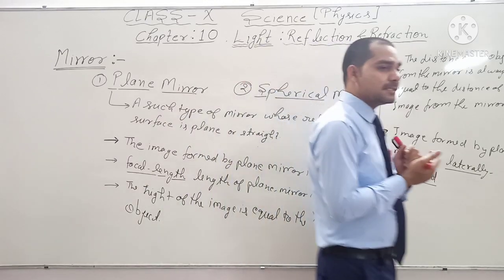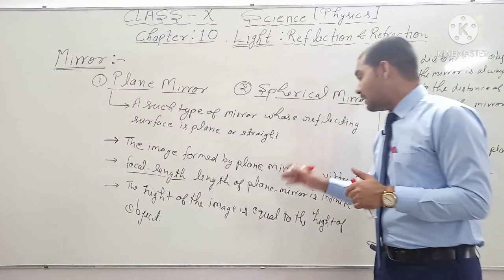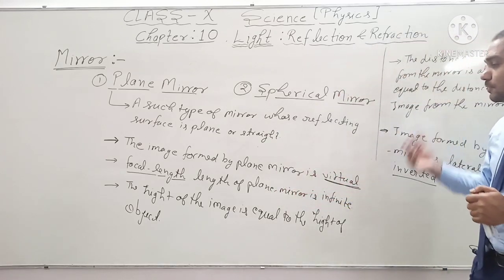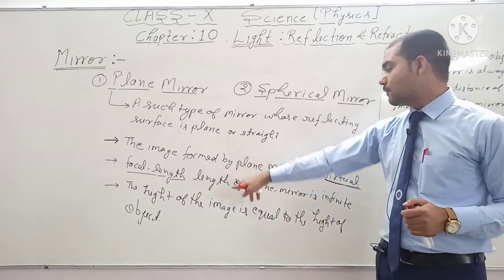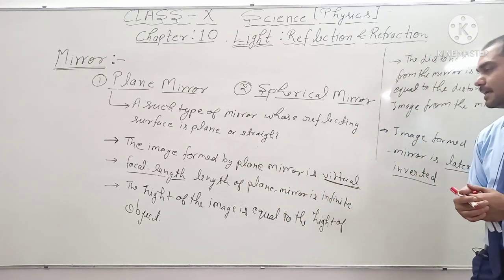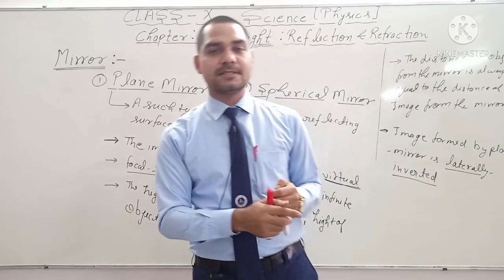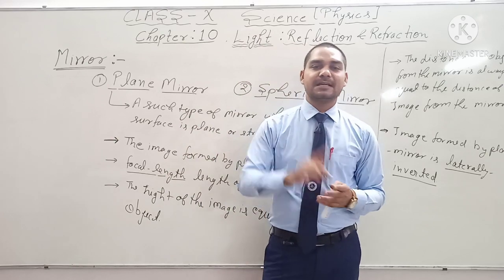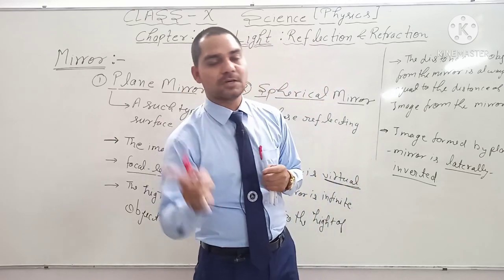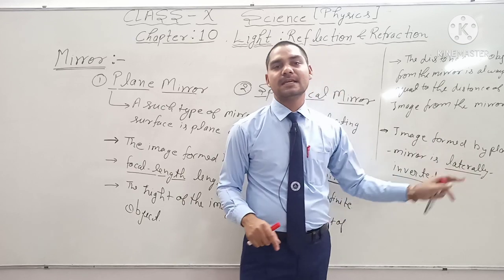The image formed by the plane mirror is virtual in nature, that means here we write. And second one is focal length of the plane mirror is infinite. Height of the image, that means size of the image, is always equal to the size of the object. Distance of the image from the mirror is always equal to the distance of the object from the mirror. And image formed by the plane mirror is laterally inverted.